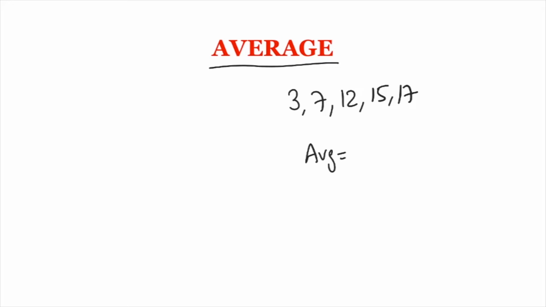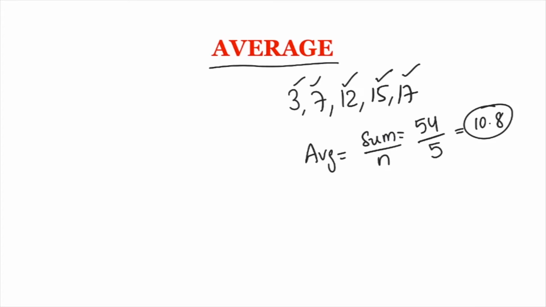So here in this group, the summation is 3 plus 7, 10, plus 12, 22. 22 plus 15, 37. 37 plus 17, 54 is the summation, divided by the number of values. There are 5 values, which is equal to 10.8. 10.8 is the value which represents all the values in that group.